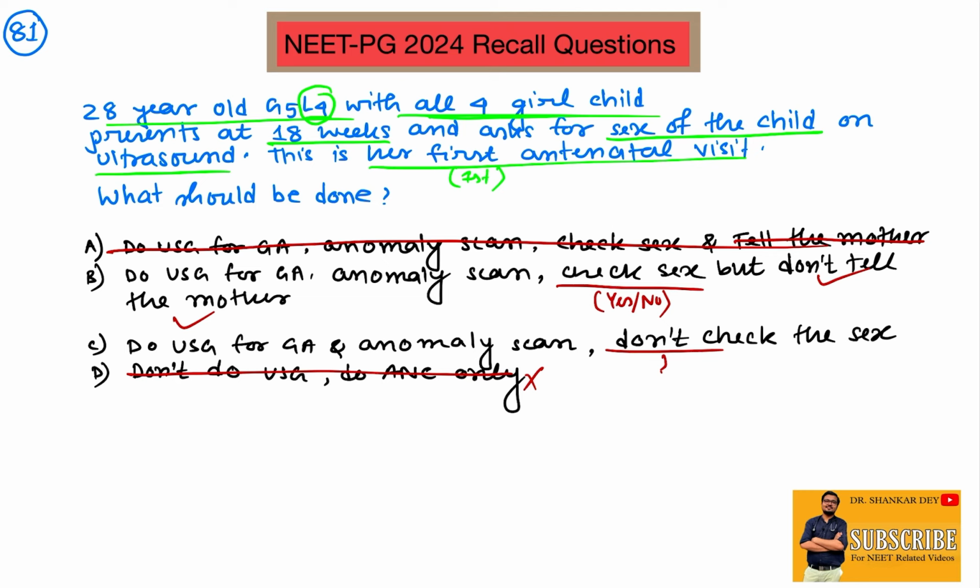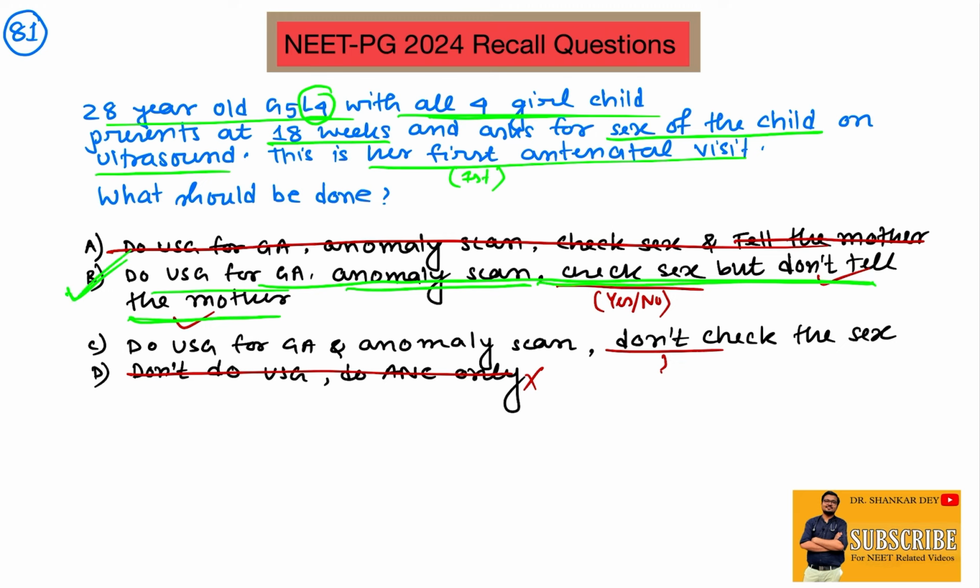The radiologist is checking the anomaly scan, as male or female sex is associated with different types of congenital anomalies. So it is very usual that the radiologist will check the sex, whether male or female, but he or she should not tell the mother the sex of the child. So the answer is: do USG for gestational age and anomaly scan, check the sex but do not tell the mother. It is against the law.